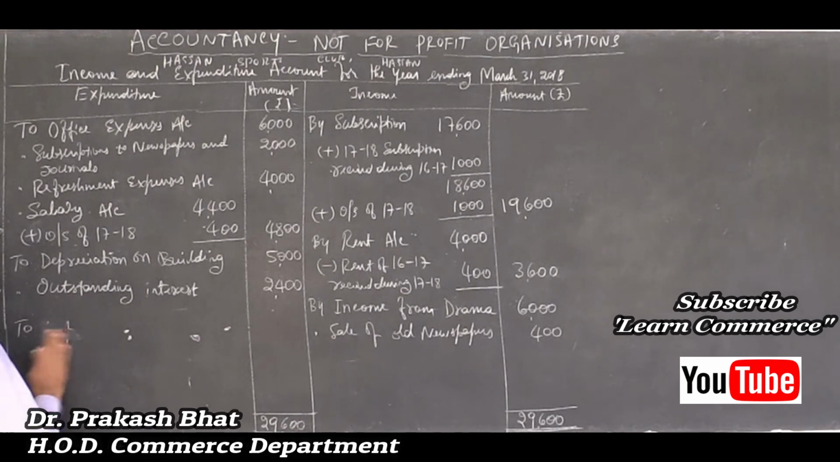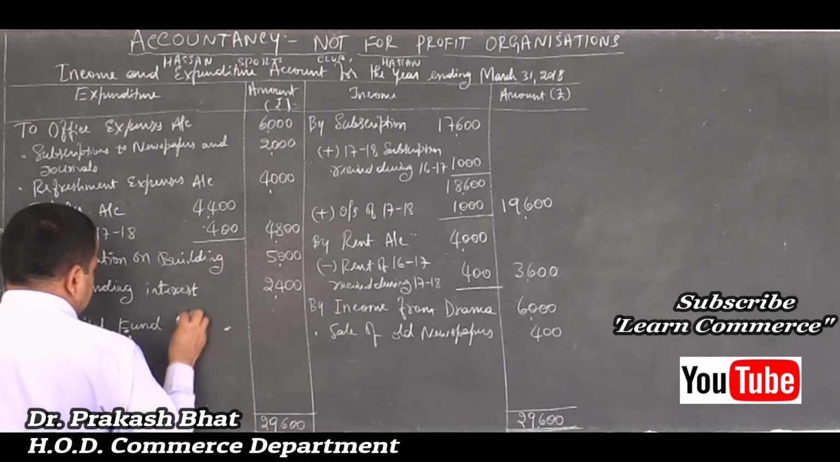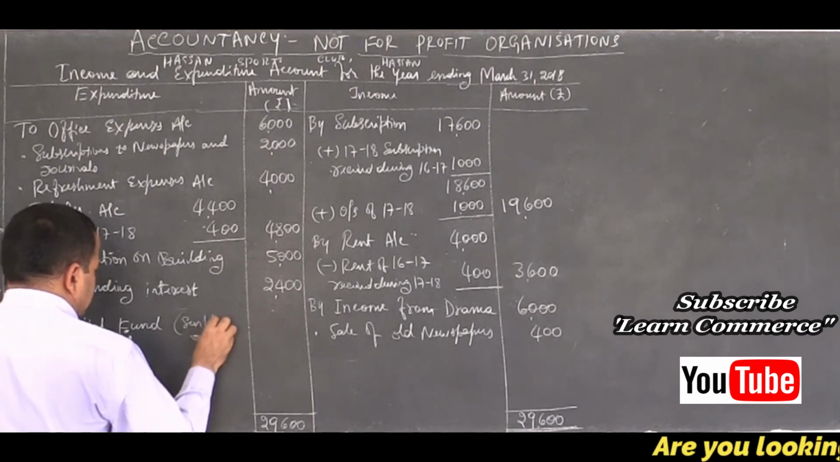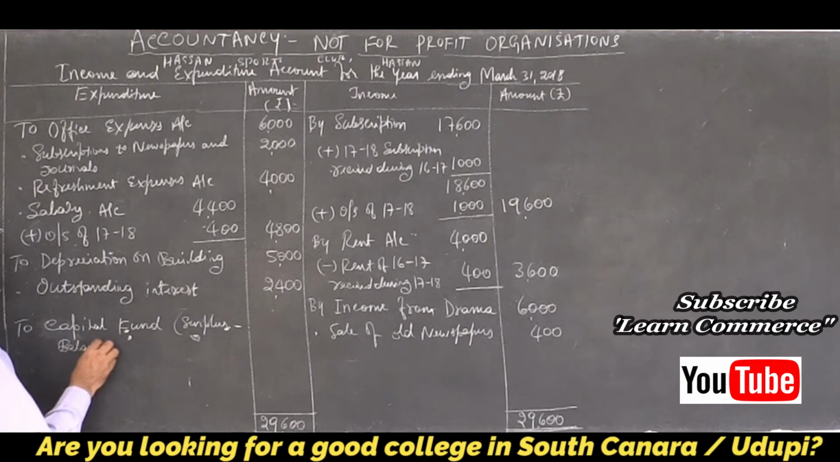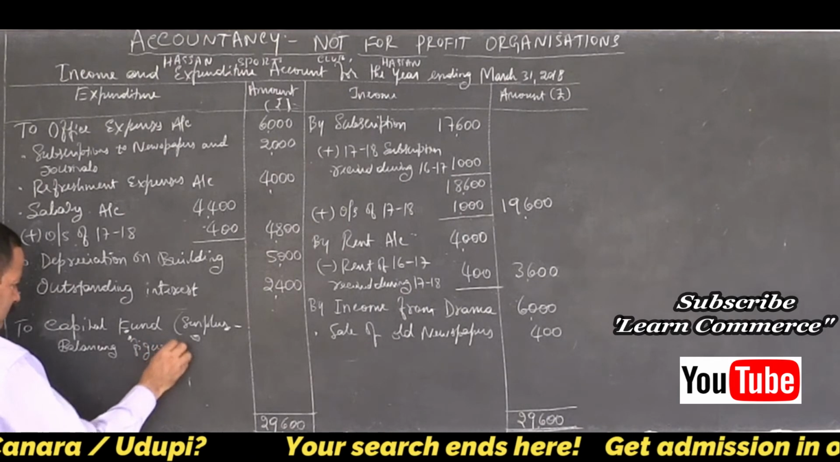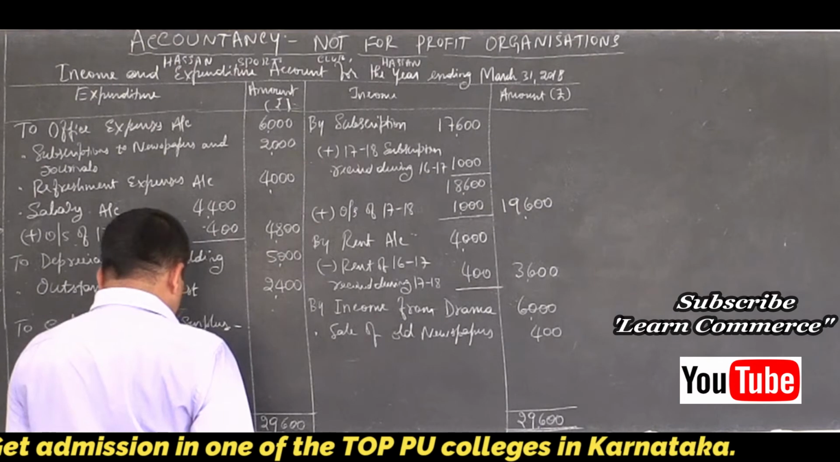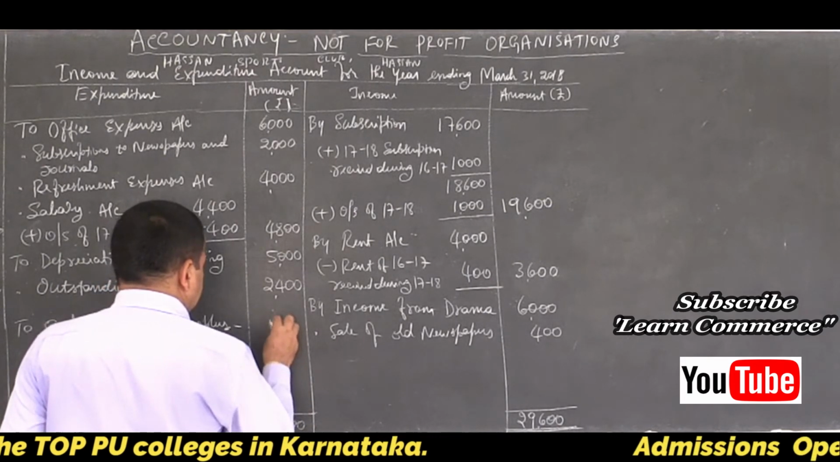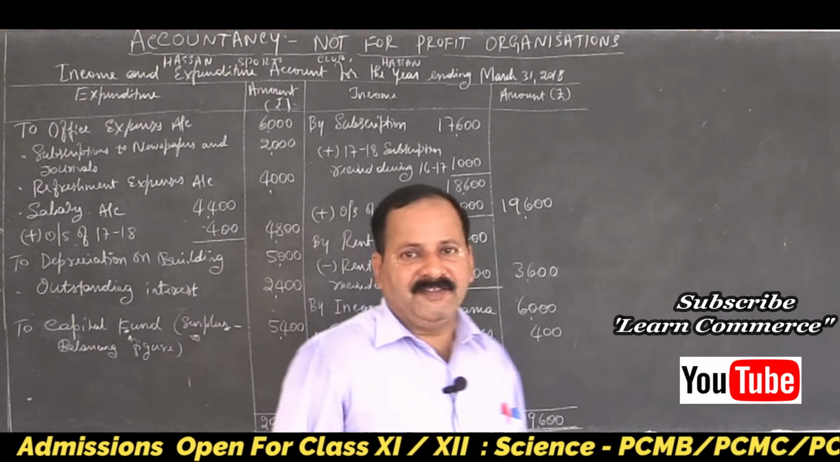To surplus, or you can write to capital fund. Actually we should write like this only, but even in your book it is not written like this. To capital fund, surplus, balancing figure, right? Yes. How much it is? 5,400 is the difference. See, your income and expenditure account is done.